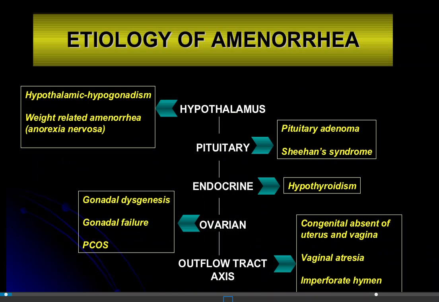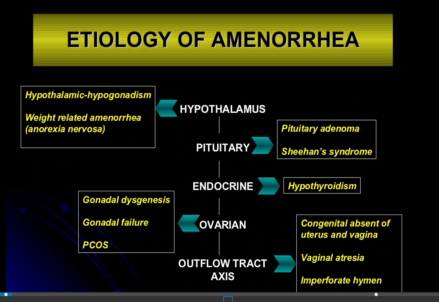These are the etiology of amenorrhea. Now we will see first the hypothalamus. You already know the hypothalamus is the main organ which controls the whole body. So, hypothalamic hypogonadism.